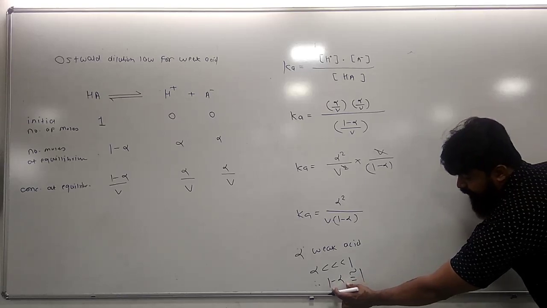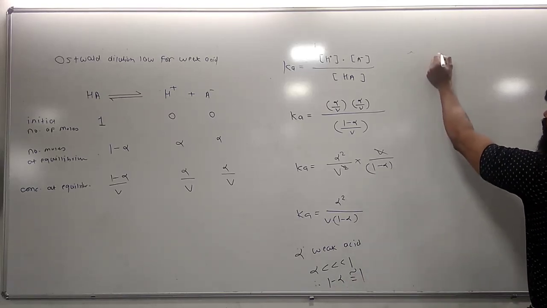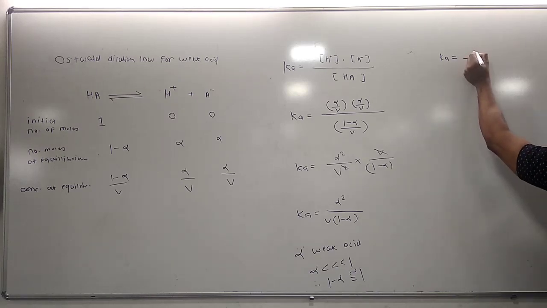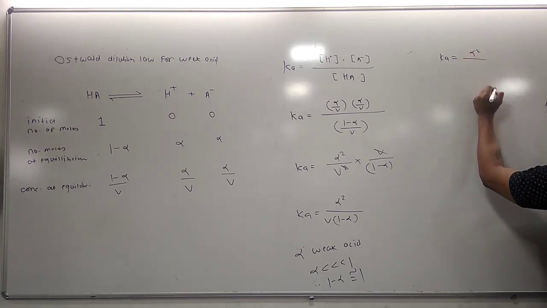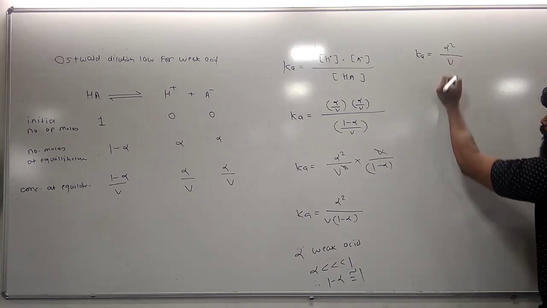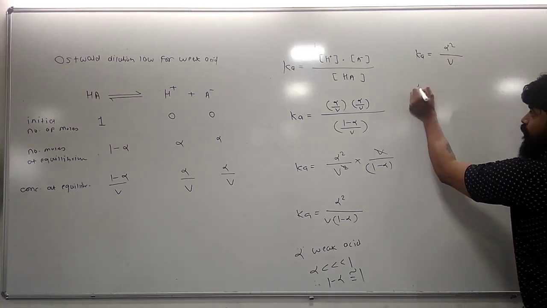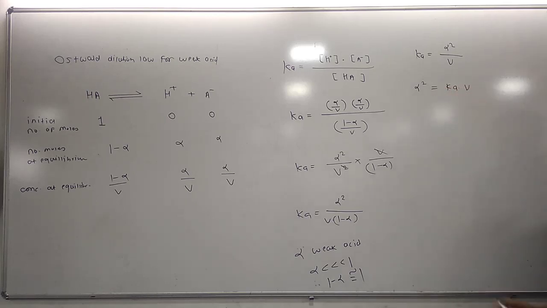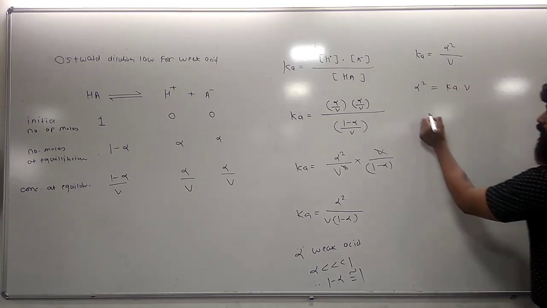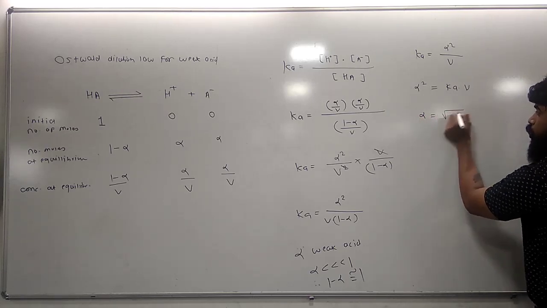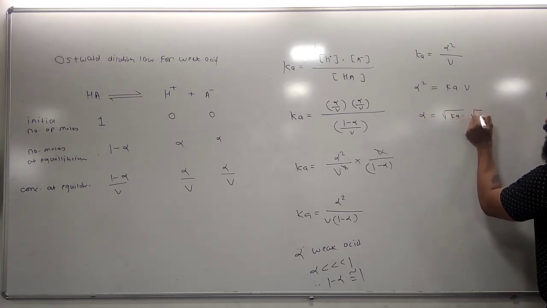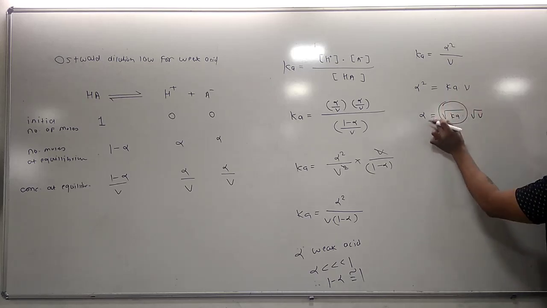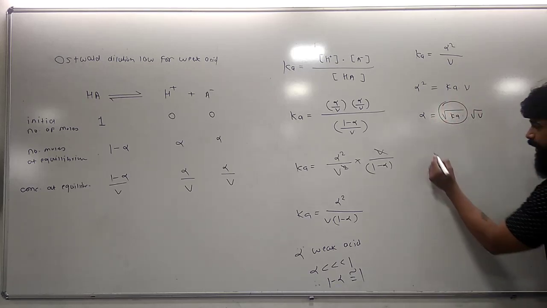Putting 1 minus alpha as 1, the equation becomes Ka is equal to alpha square upon V. So alpha square is equal to Ka into V. Taking the root of both sides, alpha is equal to the square root of Ka into the square root of V. Ka is a constant term, so the equality sign can be replaced by a proportionality sign.